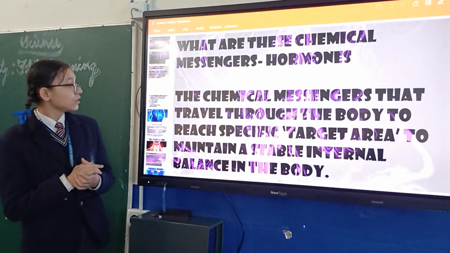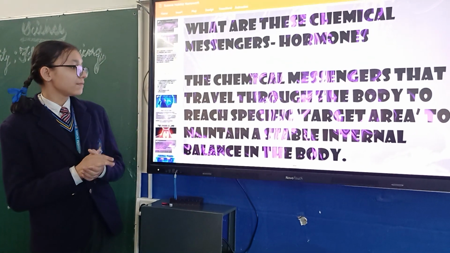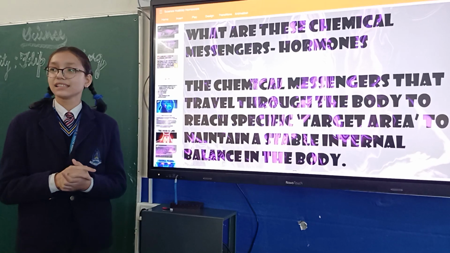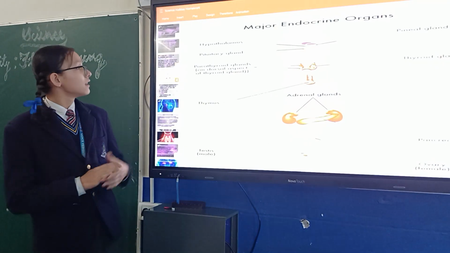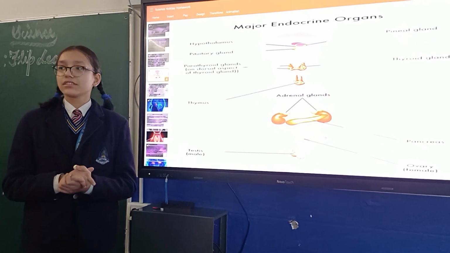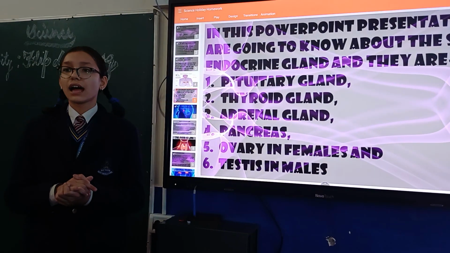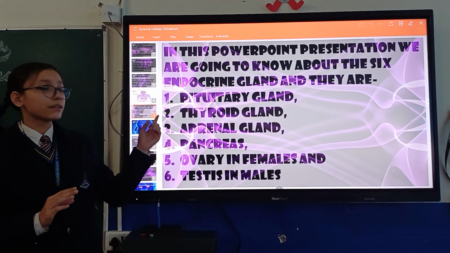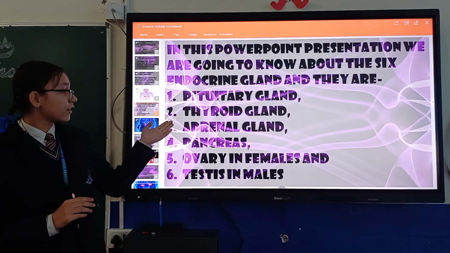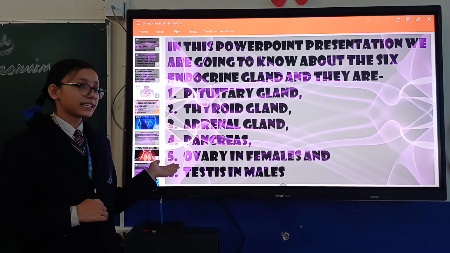The chemical messengers that travel through the body to reach specific target areas to maintain a stable internal balance in the body are known as hormones. This is the diagram of some major endocrine glands, but in this PowerPoint presentation we are going to know about only 6 major endocrine glands. Number 1 is pituitary gland, thyroid gland, adrenal gland, pancreas, ovary in females and testes in males.